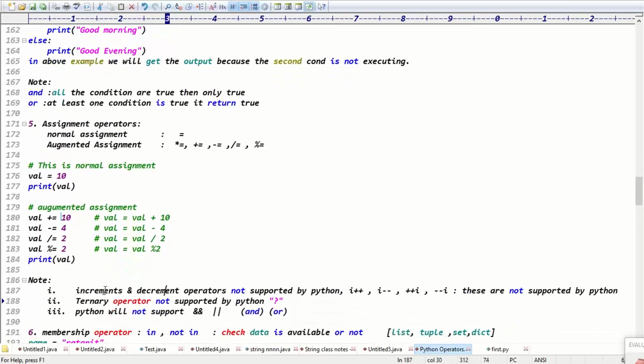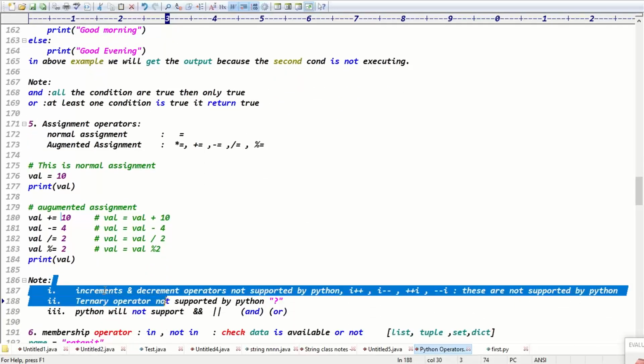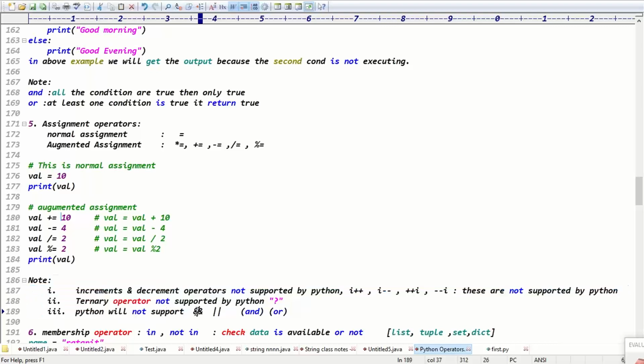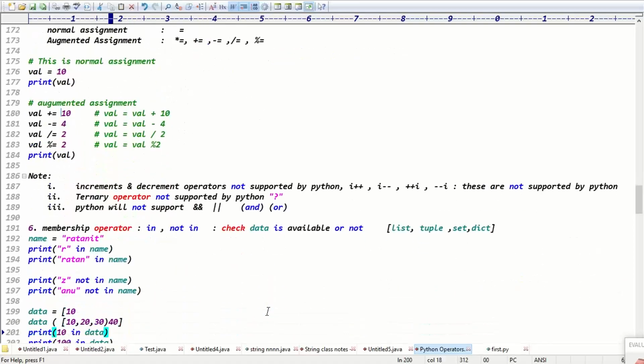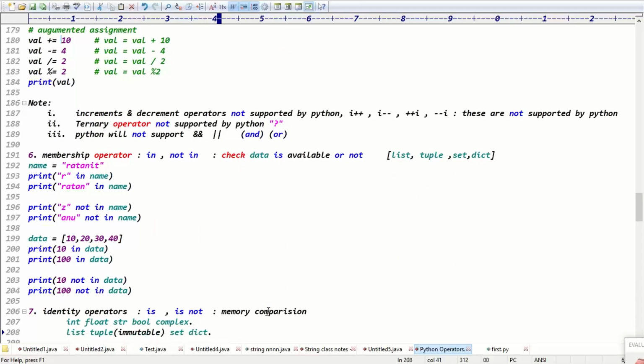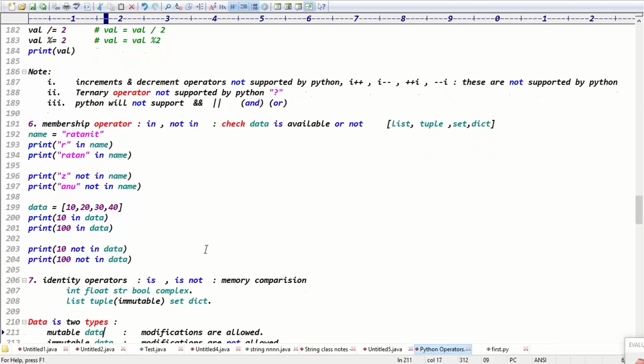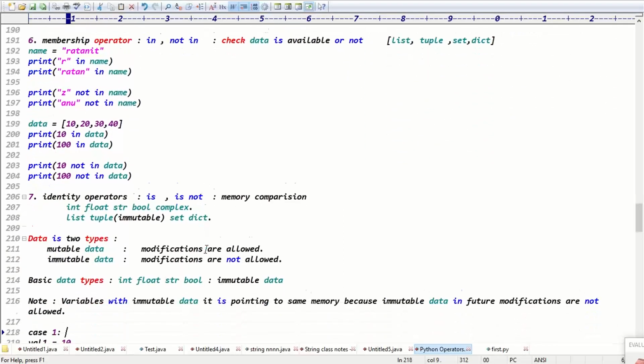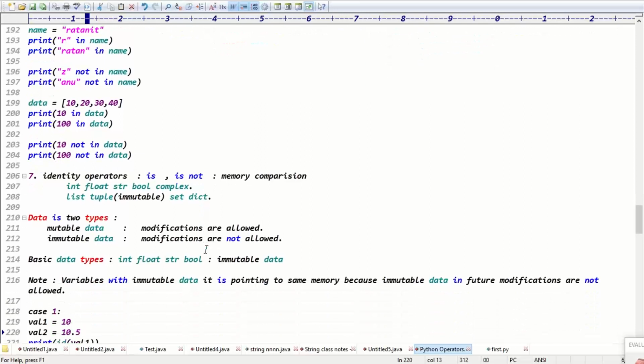So Python doesn't support increment and decrement operators, doesn't support the ternary operator, and doesn't support double ampersand and double pipe. But in place of those, we have the and, or, and not keywords, right? Exactly. Membership operators are in and not in, just to check whether the data is available or not available, right? Last one, guys, is the identity operator. To understand the identity operators, is and is not are memory comparisons, right?